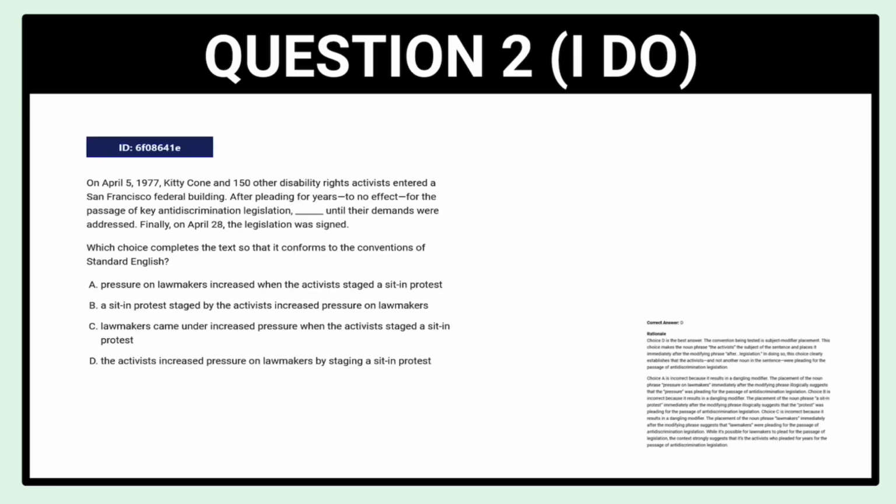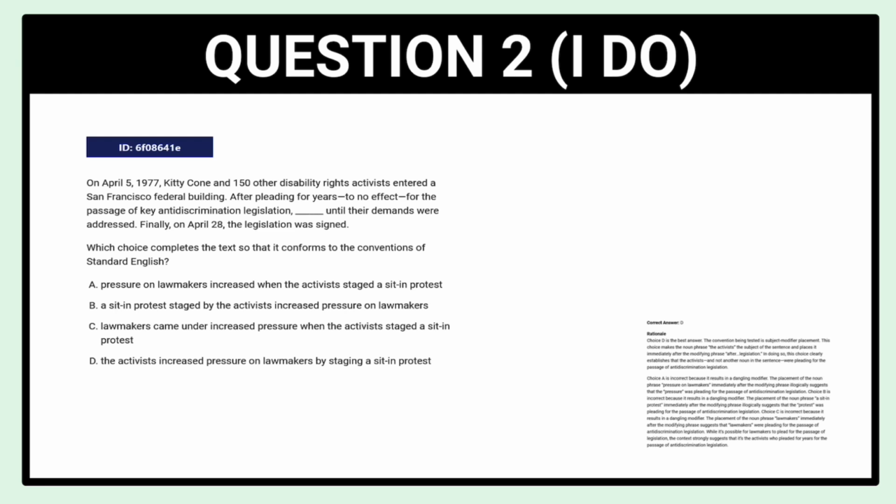All right, now moving on to question 2. It says, on April 5th, 1977, Kitty Cone and 150 other disability rights activists entered a San Francisco federal building. After pleading for years to no effect for the passage of key anti-discrimination legislation, blank until their demands were addressed. Finally, on April 28th, the legislation was signed.